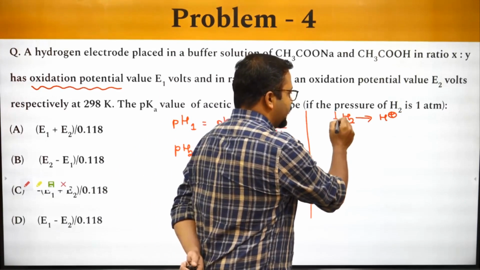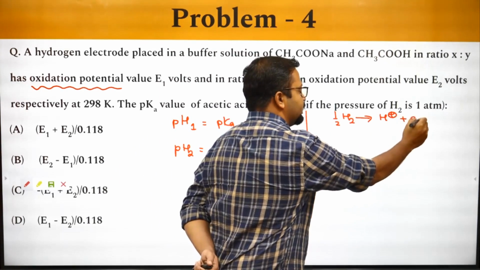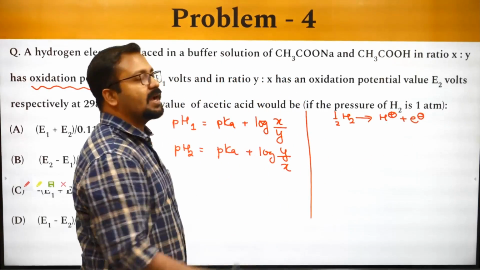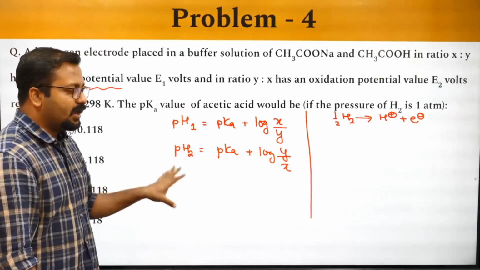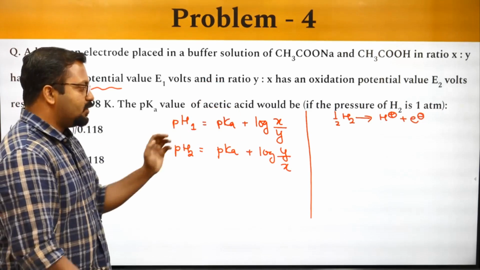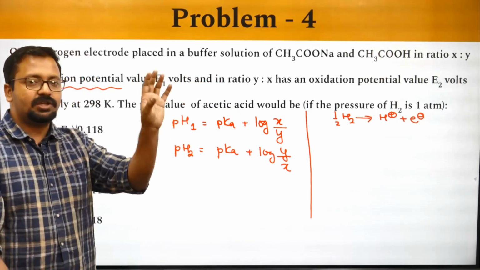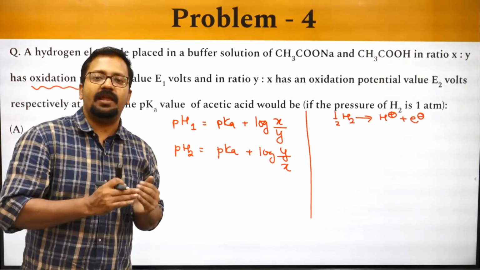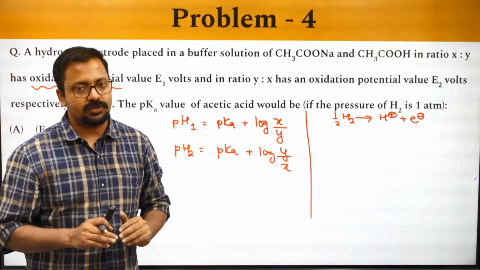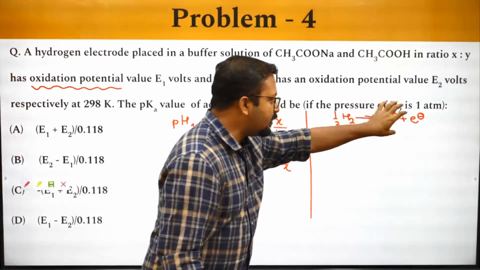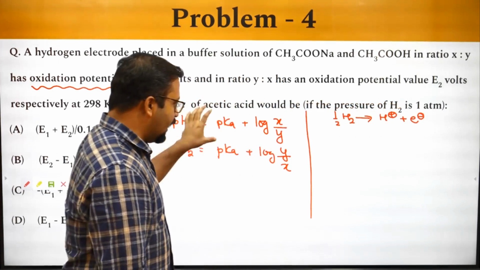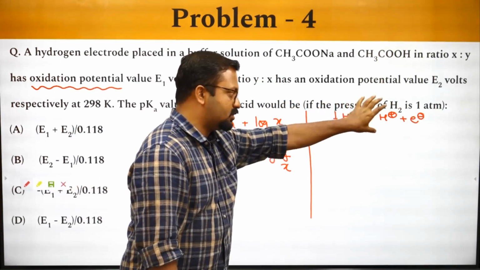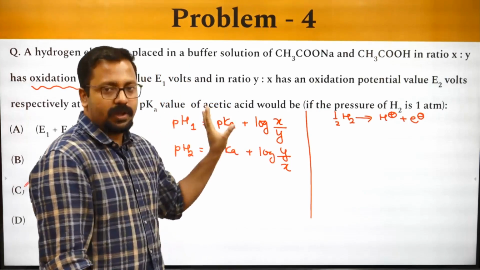So half H2 changing into H plus gives out an electron. Why are we writing this reaction? Because this is about buffers, and the common link between the oxidation potential of hydrogen and the buffer would be the H plus ion concentration. So I will use this to relate the oxidation potential with this equation.